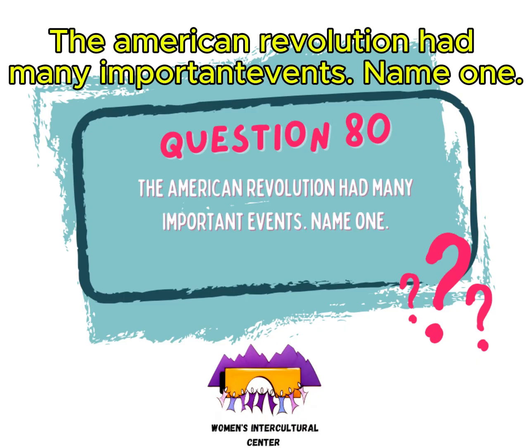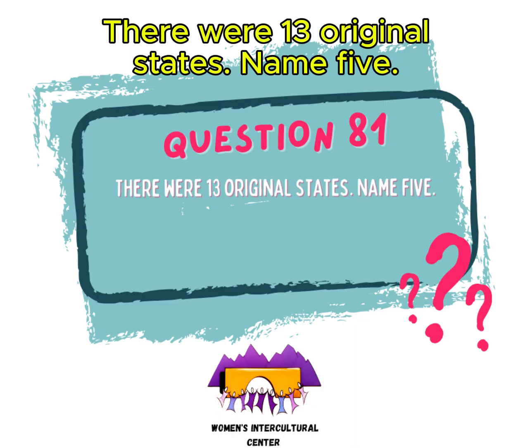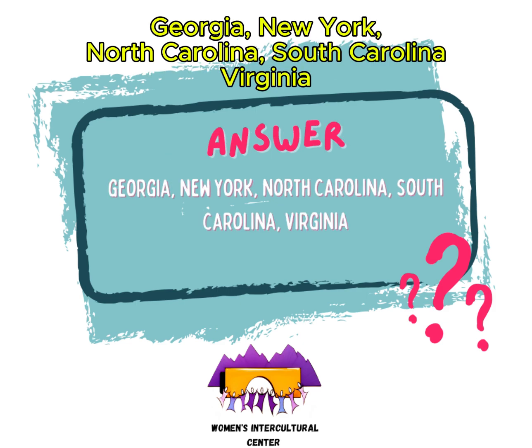The American Revolution had many important events. Name 1. Battle of Bunker Hill. There were 13 original states. Name 5. Georgia, New York, North Carolina, South Carolina, Virginia.